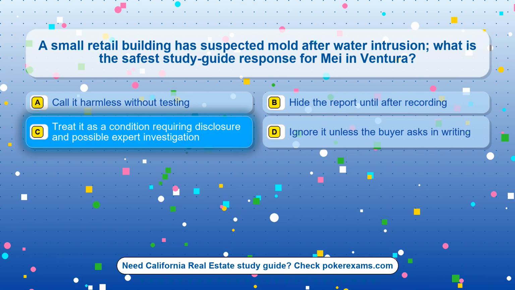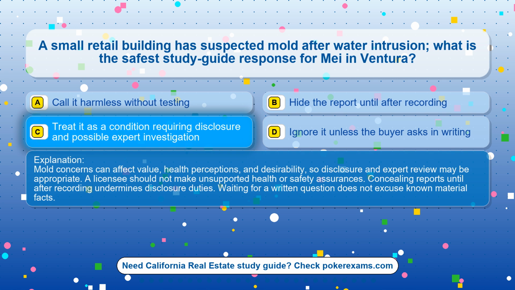The correct answer is option C. Treat it as a condition requiring disclosure and possible expert investigation. Mold concerns can affect value, health perceptions, and desirability, so disclosure and expert review may be appropriate. A licensee should not make unsupported health or safety assurances. Concealing reports until after recording undermines disclosure duties. Waiting for a written question does not excuse known material facts.